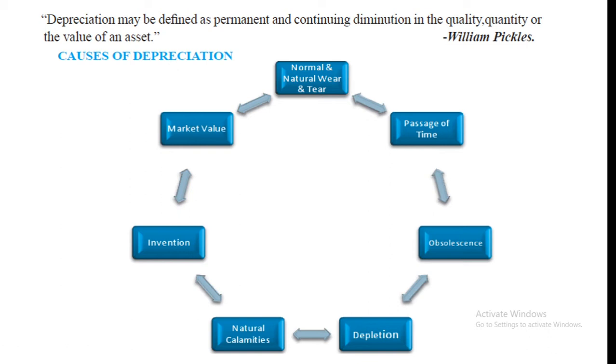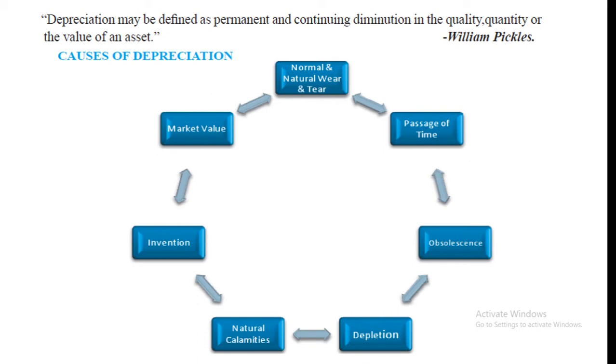Normal and natural wear and tear means value of fixed asset is reduced due to its normal and natural wear and tear or actual use. More the use of an asset, more the wear and tear. Now next, passage of time. Fixed assets get depreciated due to effect of time. So it is necessary to depreciate them even if they are not in use.